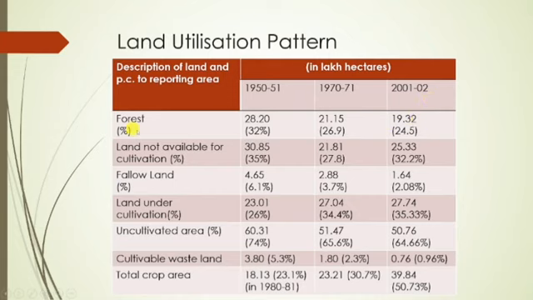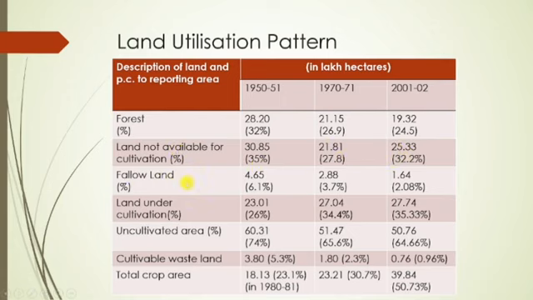That means the area under forest has been decreasing over time, right? Next is land not available for cultivation. This is 30.85 lakh hectares in 50-51, 21.81 in 70-71, and 25.33 in 2001-2. So this is also decreasing.